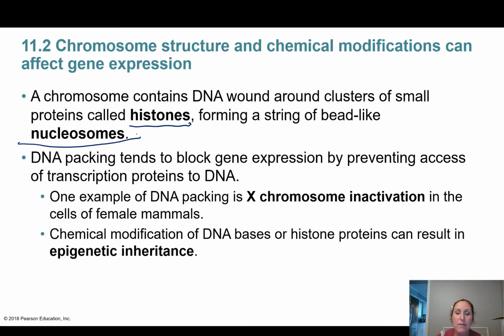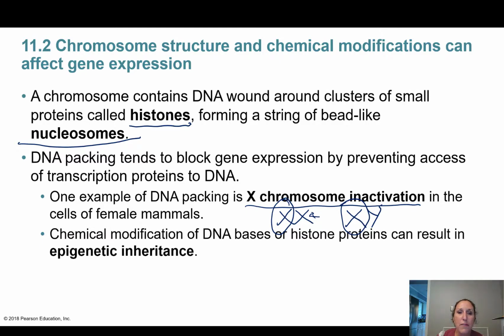The prime example of this is X chromosome inactivation. So females have 2 X's and males only have 1 X. In order to be a living person, you really only need 1 X, right? So in females, the other X actually gets turned off by packing up the other X in histones and adding some chemicals to it to turn it off.